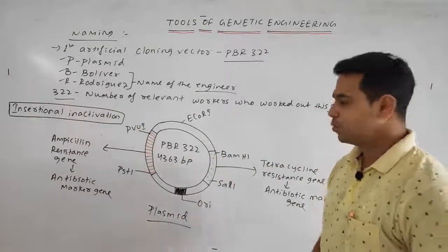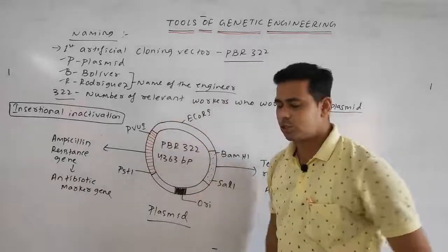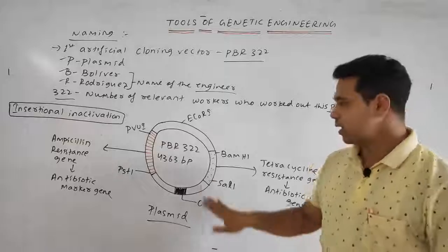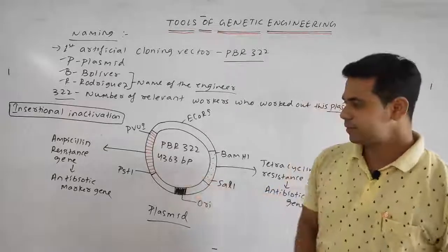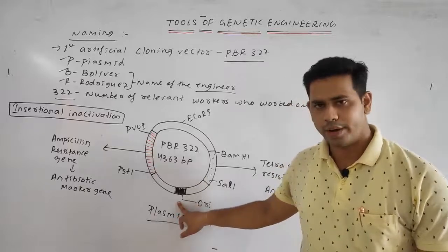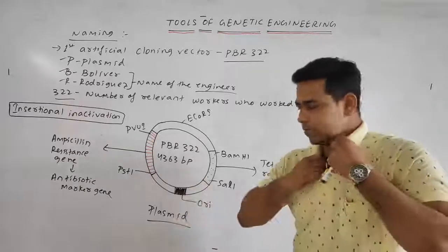Now the structure of the plasmid. As we know, it is a small circular double stranded extra chromosomal DNA. Second, it has an origin of replication site, the ORI site, where replication takes place.